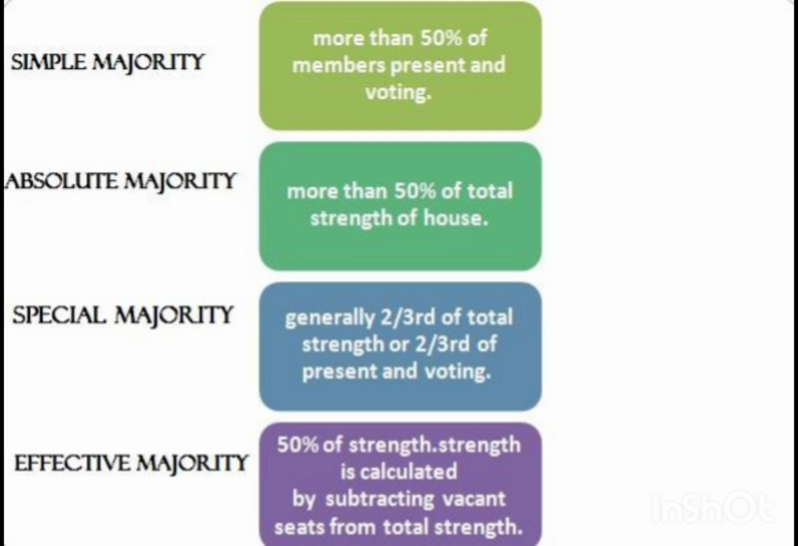And what is special majority? Generally two-thirds of the total strength and two-thirds of those present and voting, which means both two-thirds of the total strength will be counted and also two-thirds of those present and voting. And the last one is effective majority, which means 50% of the strength is calculated after subtracting the vacant seats from the total strength. We count the total seats and subtract the seats that are not filled, and then take this calculation.